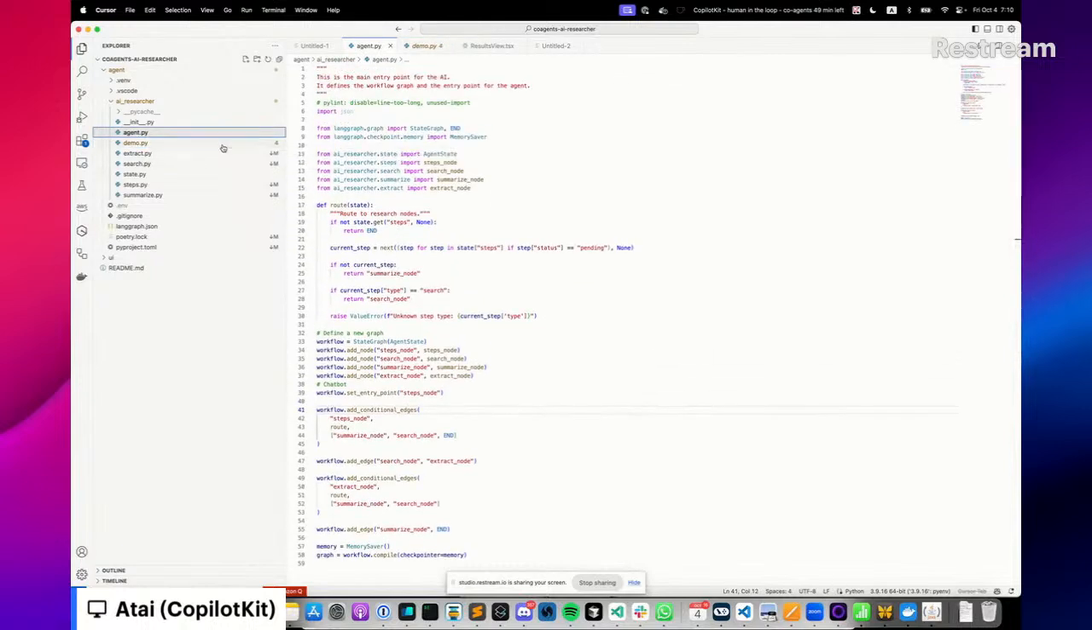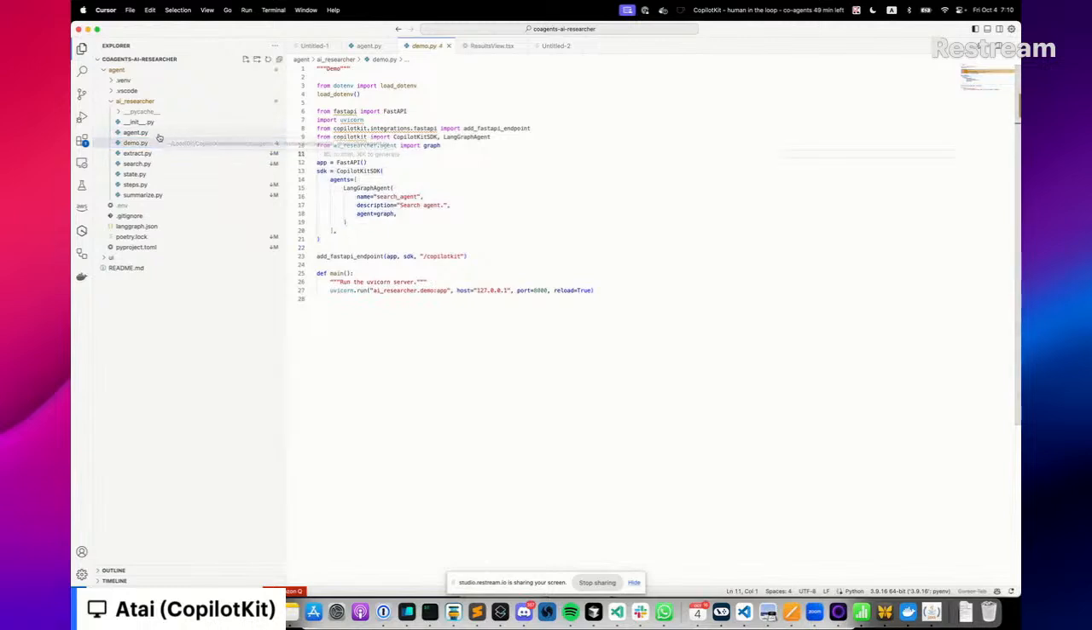So pretty straightforward. Now, we also have this demo.py file here. And this is the only part where you have Copilot-specific code, with a small asterisk that we'll get to in a minute. But essentially, all you need to do to serve a LangGraph agent to an application is create this FastAPI, standard FastAPI backend.